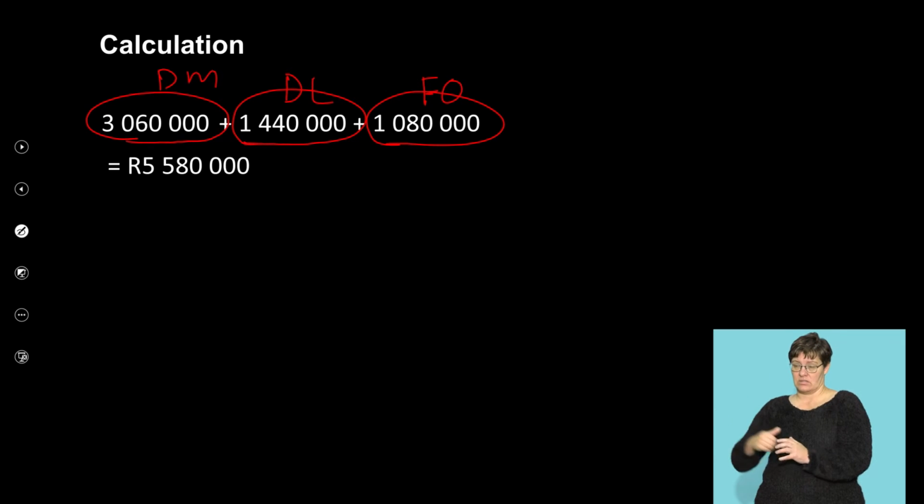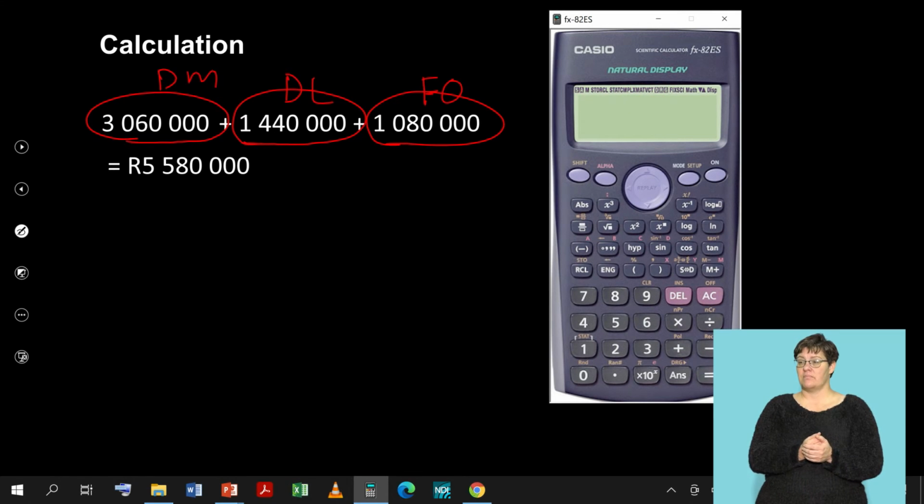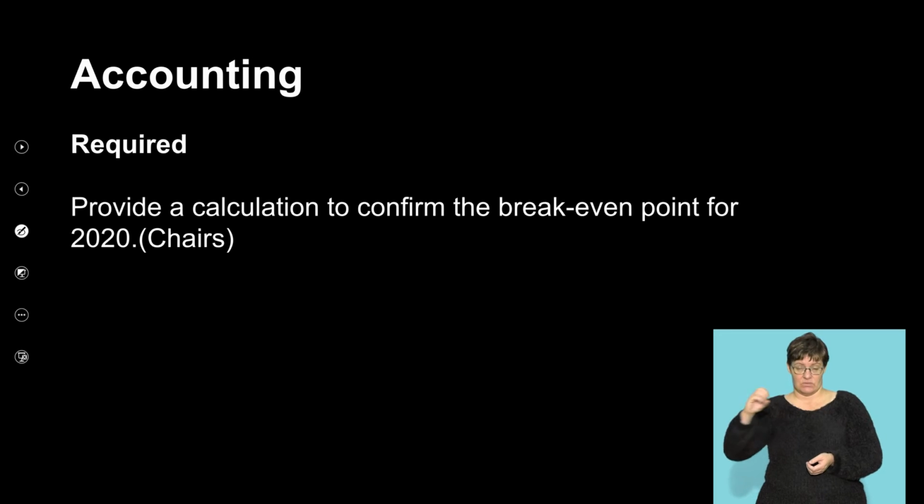If you now add the three components together, right, you have your 3,060,000 plus 1,440,000 plus 1,080,000. This will give you your total cost of production of 5,580,000.